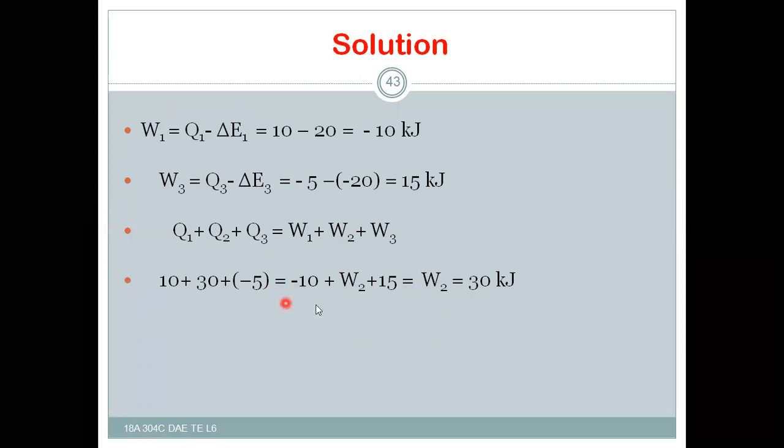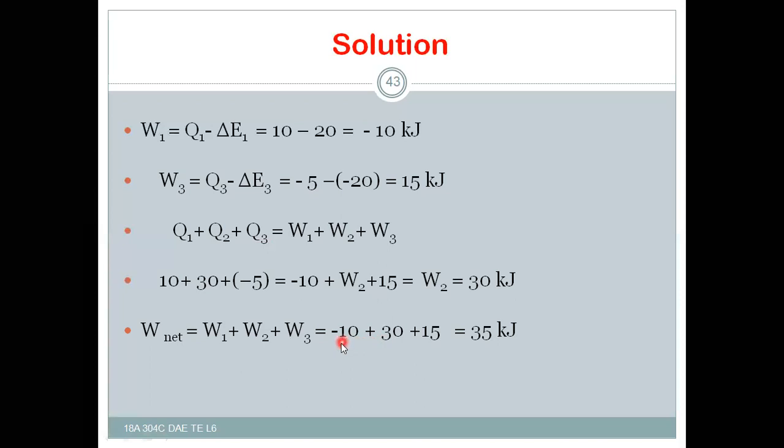Finally, W2 is equal to 30 kilojoules, work done by the system during the second process. So net work transfer is the sum of the transfers, W1 plus W2 plus W3, whereas the first is negative work, that is work done on the system, and here in the other cases work is done by the system.